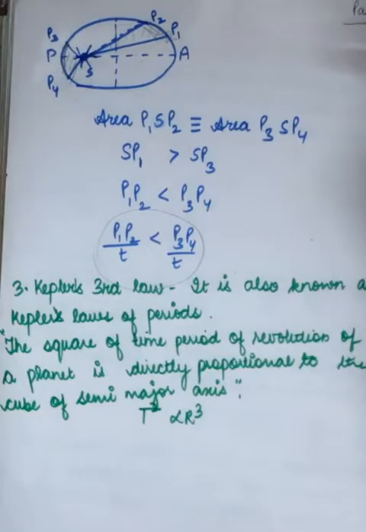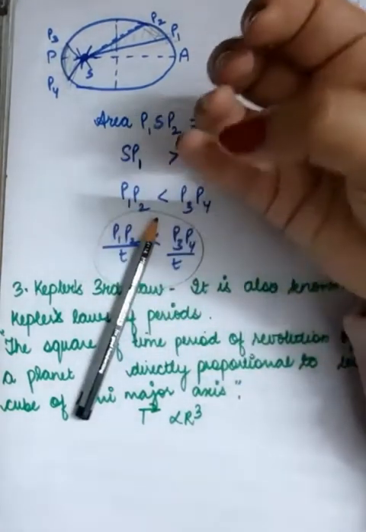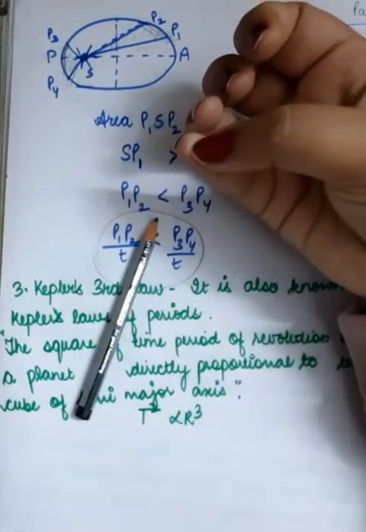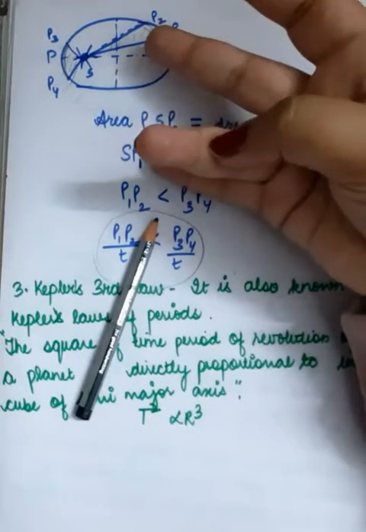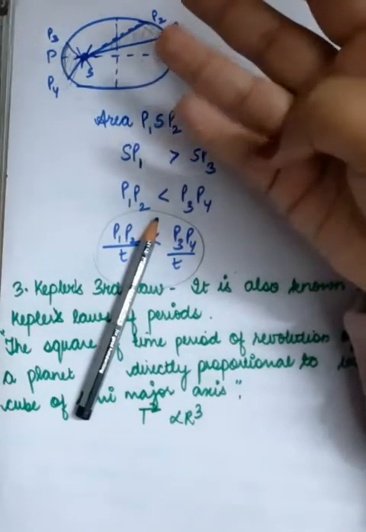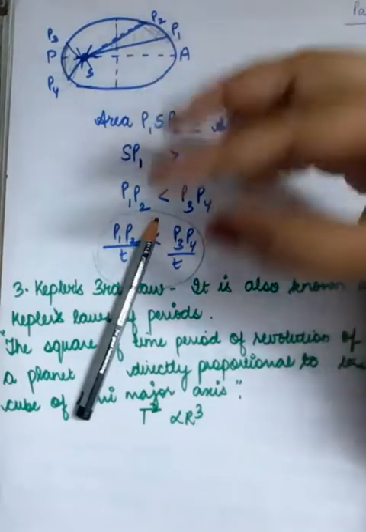So after that we are going to study Kepler's third law. Kepler's third law is also known as the law of periods. Now remember, Kepler's first law, law of orbits; Kepler's second law, law of areas; Kepler's third law, law of time periods, right?